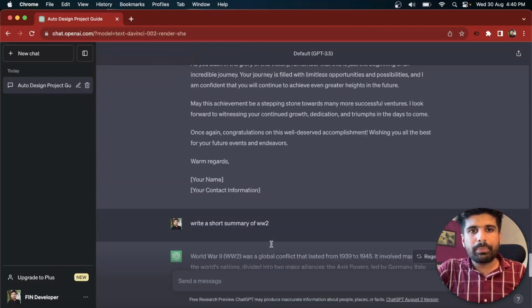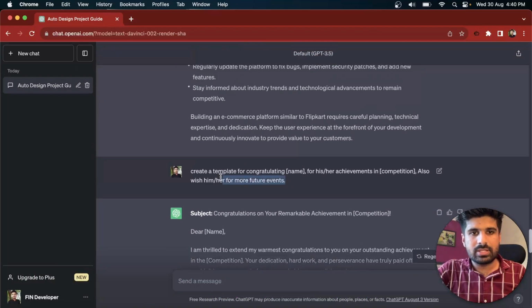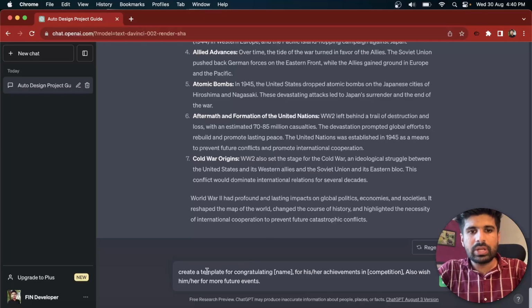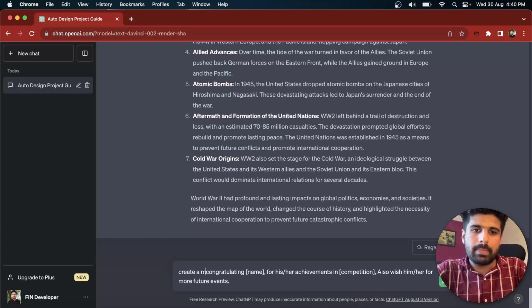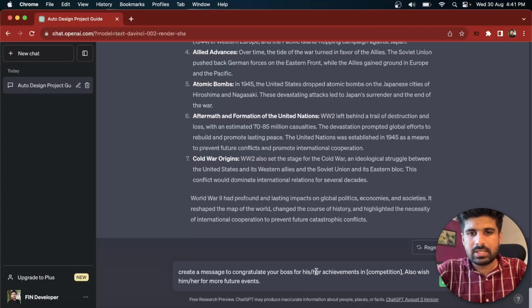Now coming to point number 7, that is changing tone using ChatGPT. Let's copy our previous template and paste it down. Now here you see it says create a template for congratulating. So we are going to change it to: create a message to congratulate your boss for his achievement in the hackathon. Also wish him for more future events.